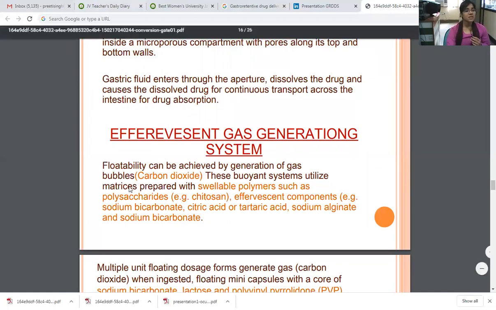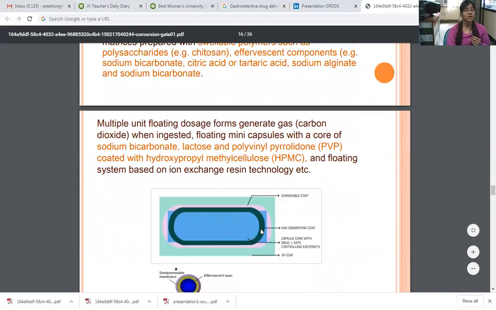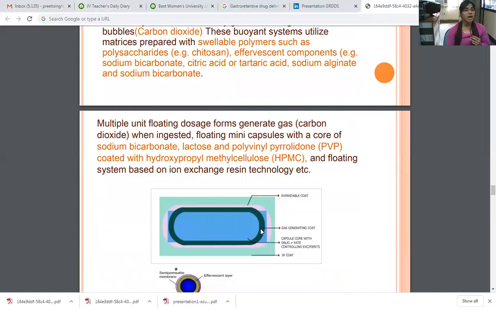These polymers help in generating the floating mechanism. The multiple unit floating dosage form generates carbon dioxide gas when ingested, as a floating mini capsule with a core of sodium bicarbonate, lactose and polyvinyl pyrrolidone.